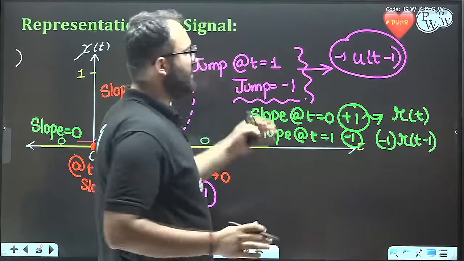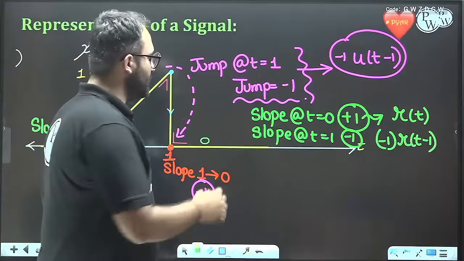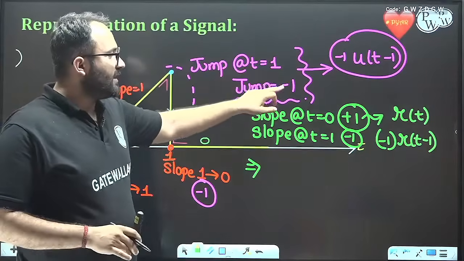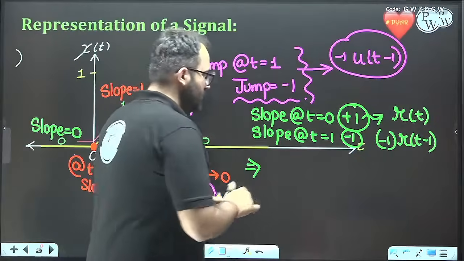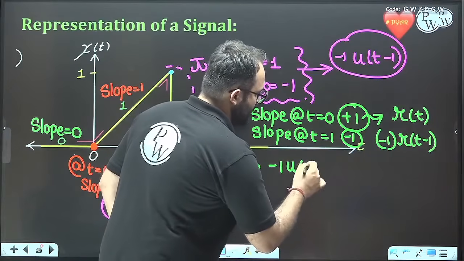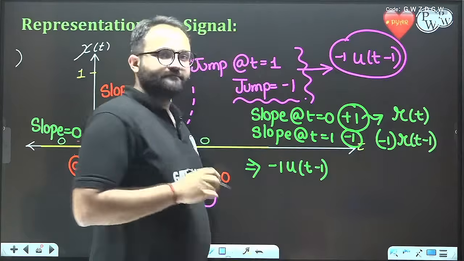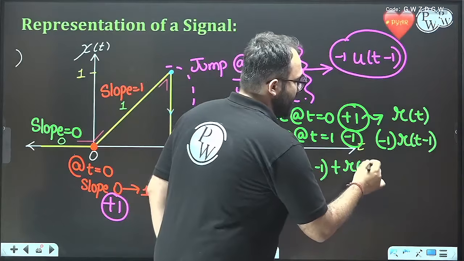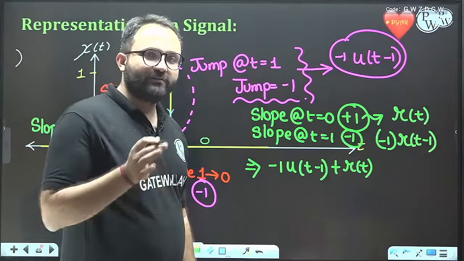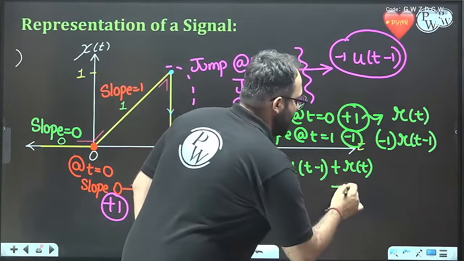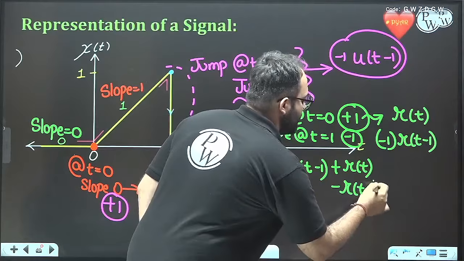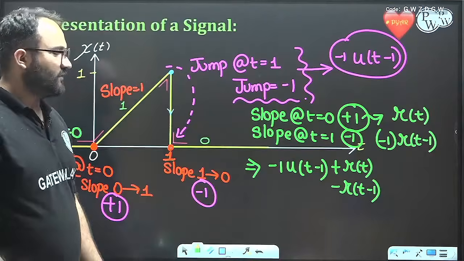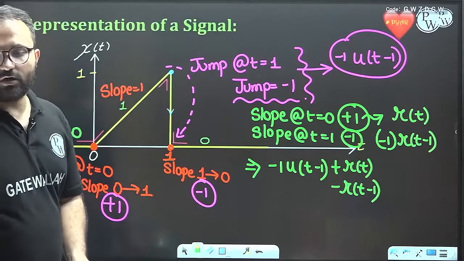So finally we'll club all this and we'll get the signal. So what is the signal? We need a jump of minus 1 at t equal to 1. We need a ramp at t equal to 0 of slope 1. We need a ramp of minus 1 slope at t equal to 1. So this is the representation of the signal. Okay, is this clear to all of you?